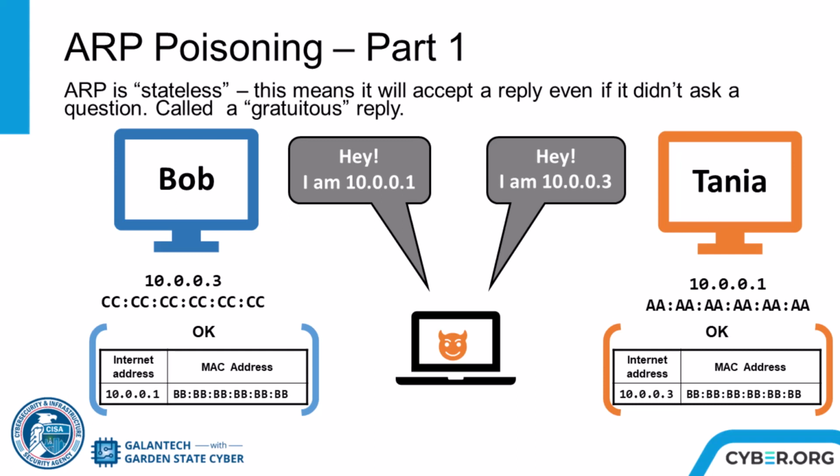Stateless means that it doesn't need to do things in a certain order and doesn't keep track of any previous events. So the normal order of business is for someone to make an ARP request and then there is an ARP reply. But since ARP is stateless, it is fine with just getting replies it never asked for. Gratuitous is uncalled for. This is lacking good reason or unwarranted. No one asked for this information, so why did we get a reply?